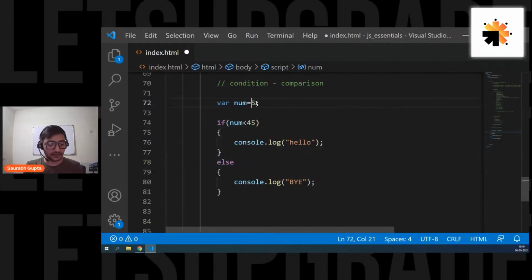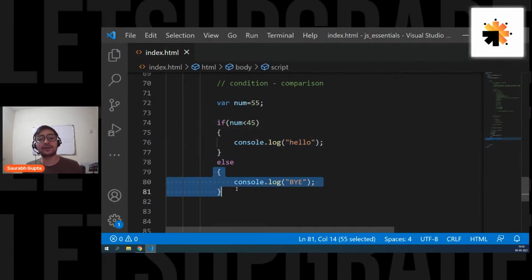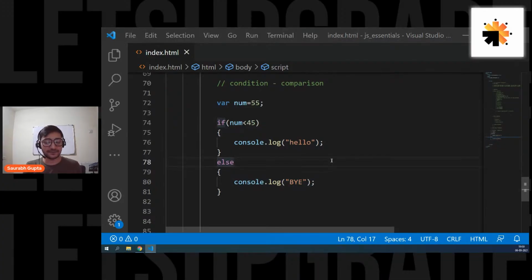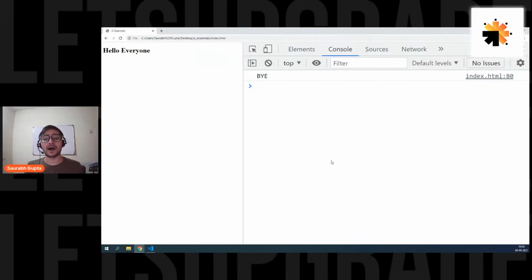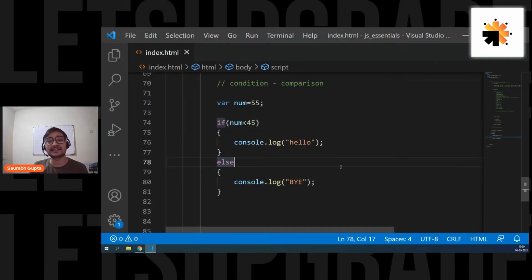And let's make it 55. Now we know that 55 is not less than 45. So now this comparison is simply going to go false. So if the comparison is false, we're simply going to skip this block and we simply execute the else part. So now in this case, we should simply get what? Bye. So that's how a basic conditional works, and that's how you can execute a code based on a comparison.